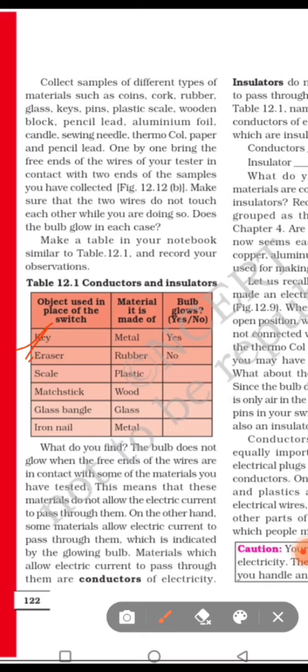If we use eraser, eraser is insulator. Scale plastic, again it is an insulator. Plastic insulator. Glass bangle is also insulator. Iron nail, it is a conductor because it is made up of metal. So we can conclude here, some of the materials are insulators and some of the materials are conductors. If conductor is connected in the electric circuit, then there will be supply of electricity, but if there is insulator, then the circuit will become open.